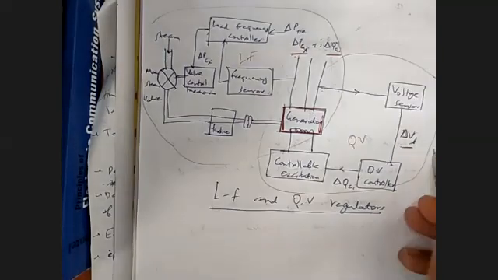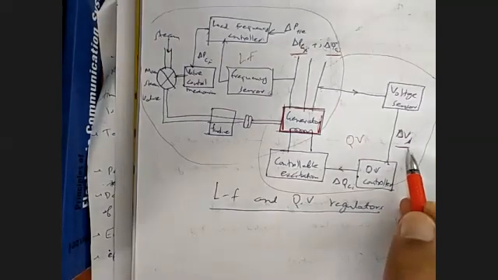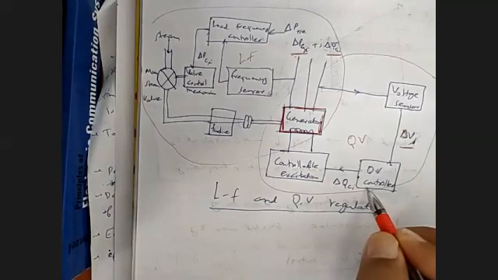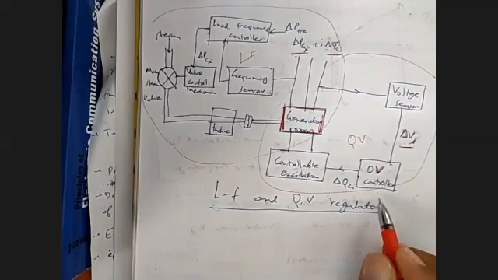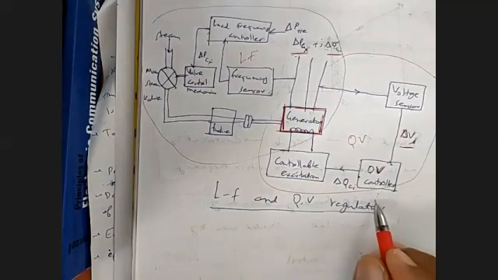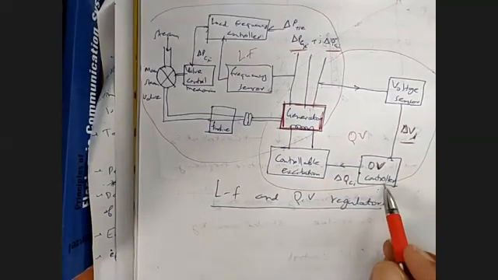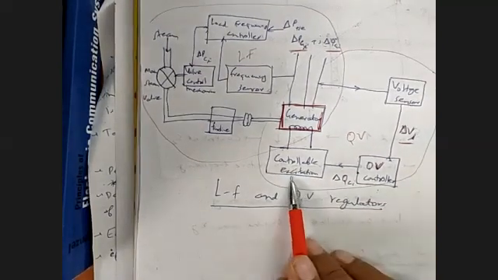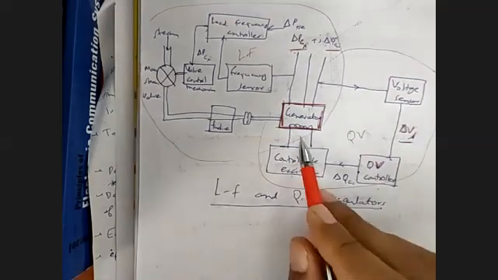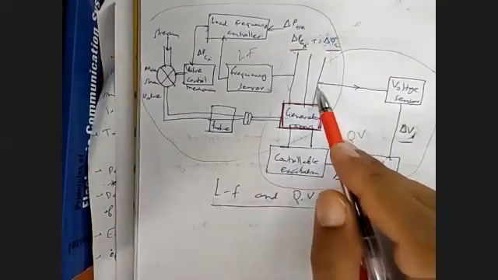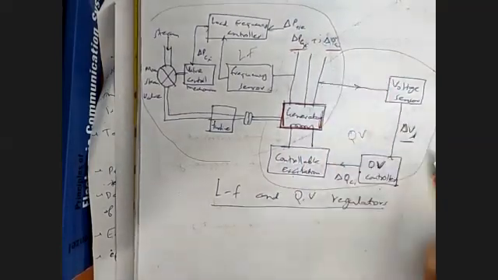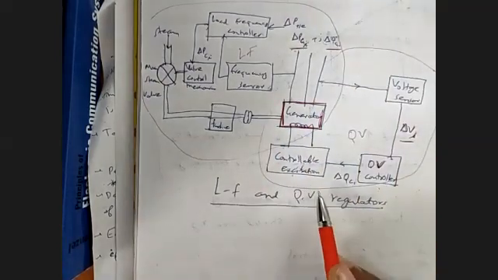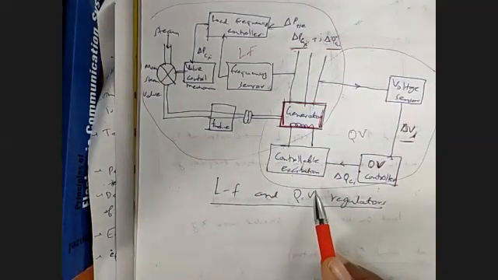With the help of this delta VI, we have a QV controller, which we will discuss in detail later. It controls the excitation of the generator, and with this excitation we change the output voltage of the generator. This is the basic philosophy of QV control.